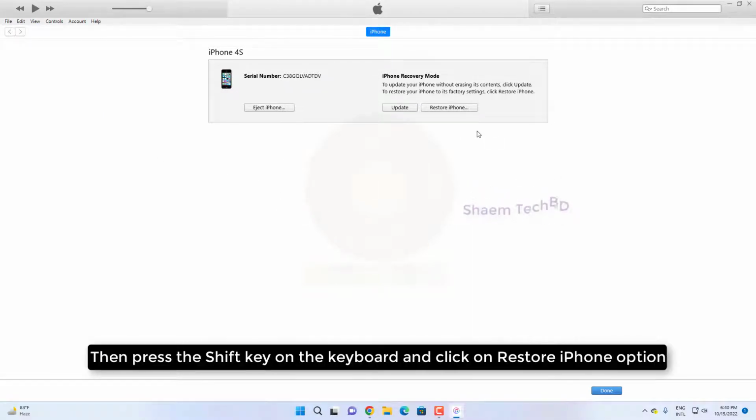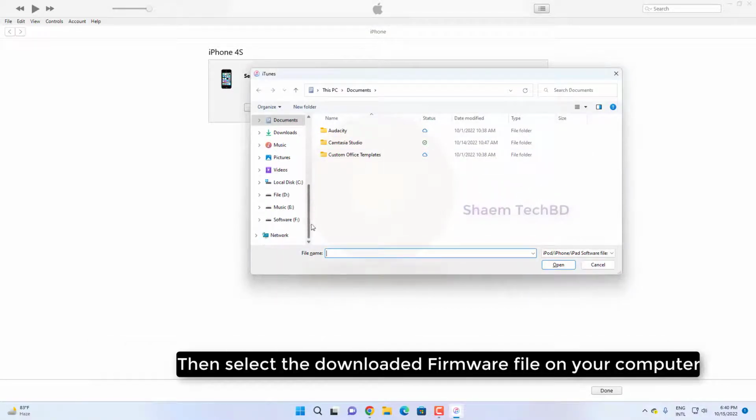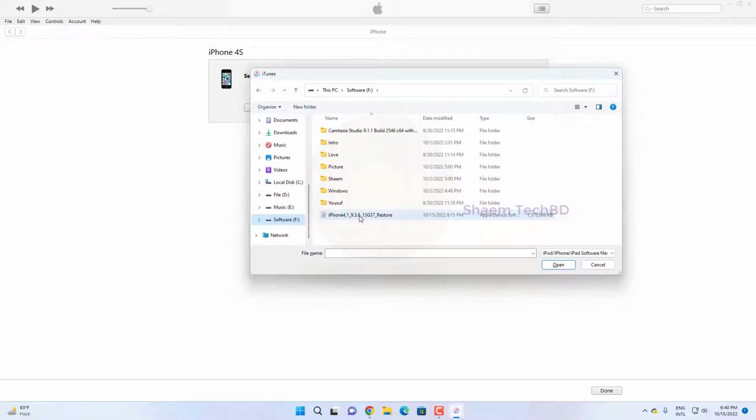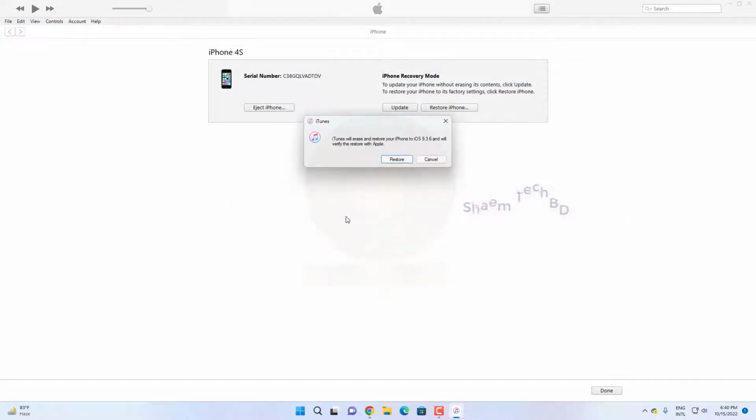Then press the shift key on the keyboard and click on the restore iPhone option. Then select the downloaded firmware file on your computer. Then select the file. Click restore.